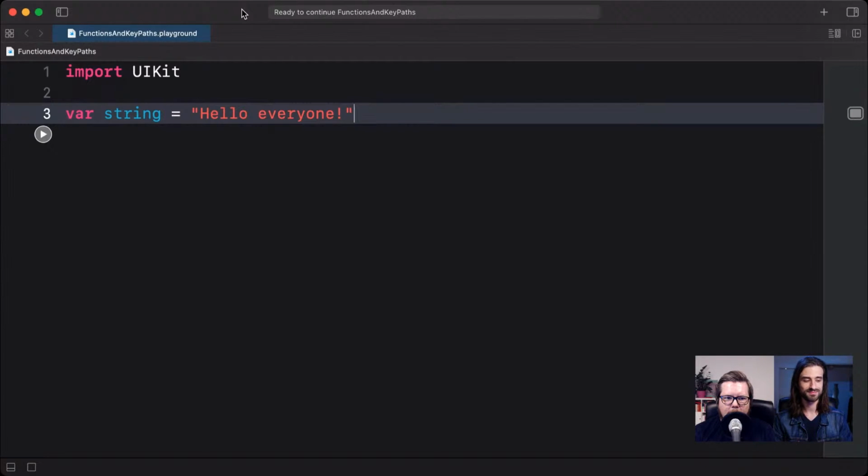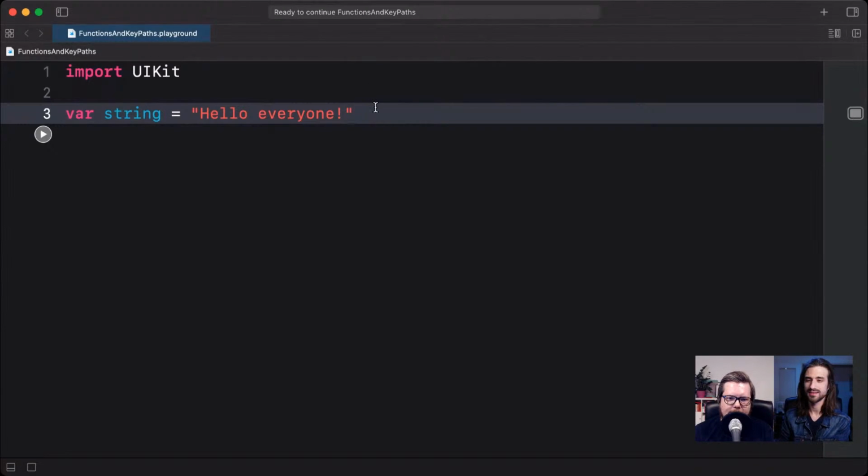KeyPaths are in general, I'm not going to say that they're unique to Swift, because I'm sure that other languages have implemented similar features, but they're not one of those common features that you will find in every single programming language. They're not like functions or strings or integers that you will find in almost literally every programming language ever made. They are a little bit more special features. So I think it's good to explain it. Do you want me to do that and write some code, or how do you want to do this? Yeah, go ahead, John. Okay, cool.